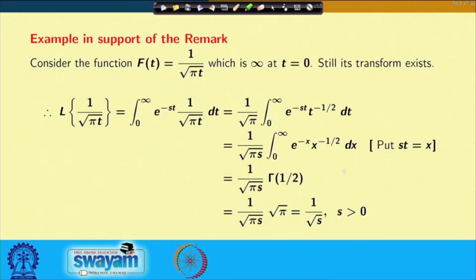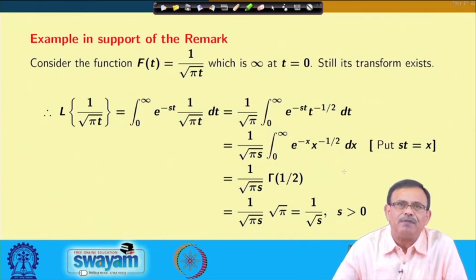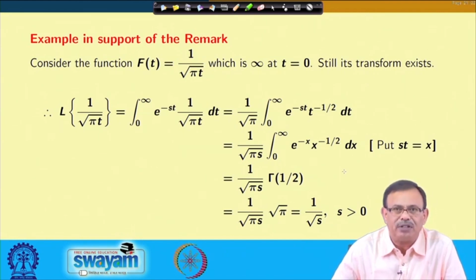So, please note that whenever I have a function like f(t) equals 1 by root pi t, this is neither piecewise continuous nor of exponential order alpha, since at t equals 0 the value of the function is infinity. Still we have shown that the Laplace transform exists.